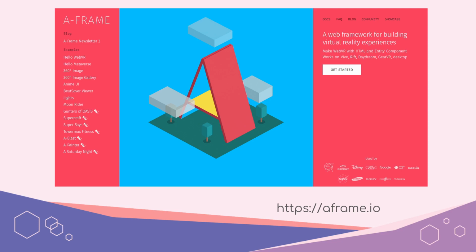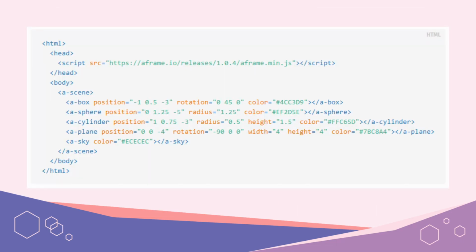And the nice thing about it, and one of the reasons I like talking about it, is that I can fit the entire thing on one slide. So here I have an HTML file. At the top, I import the A-Frame library. And below that, I've added a box, a sphere, and a cylinder. These get rendered by A-Frame and shown in the web page.